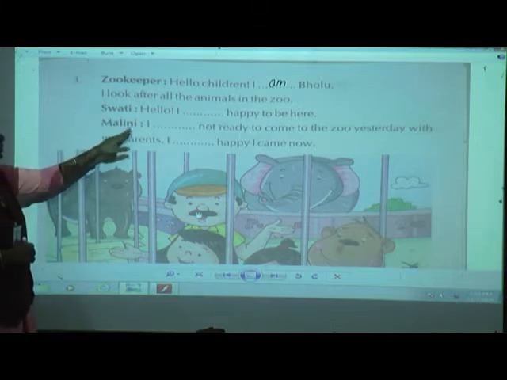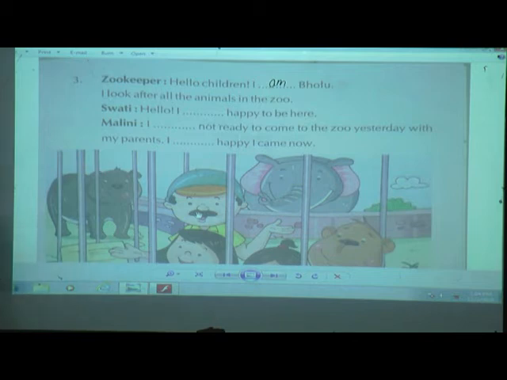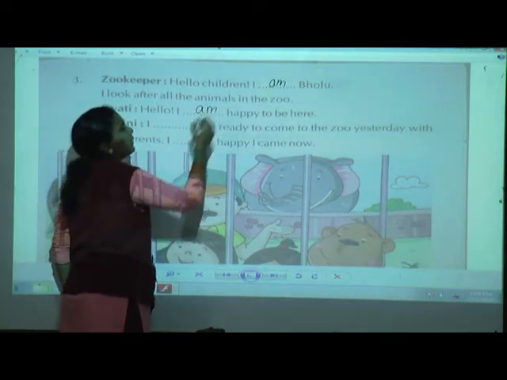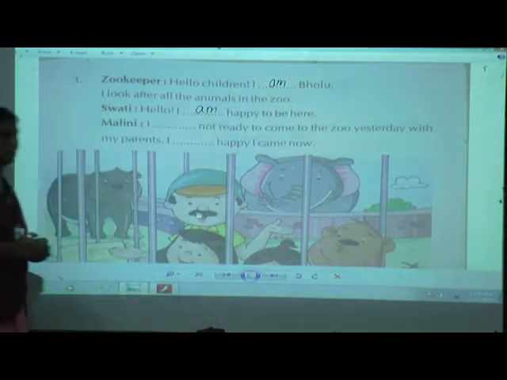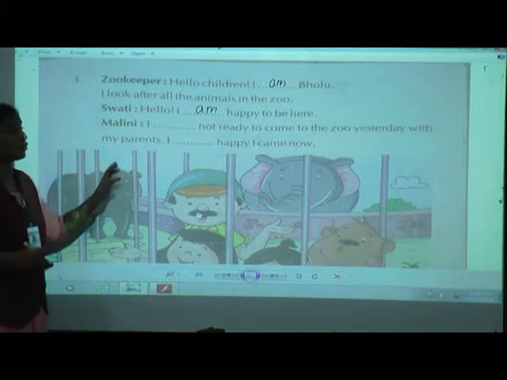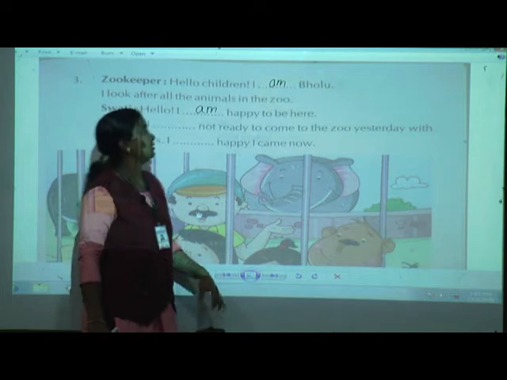Now Swati. Hello, I dash happy to be here. Now here, hello, I am happy to be here. Malini. I dash not ready to come to the zoo yesterday with my parents. Now see children, this sentence shows that she is talking about yesterday.